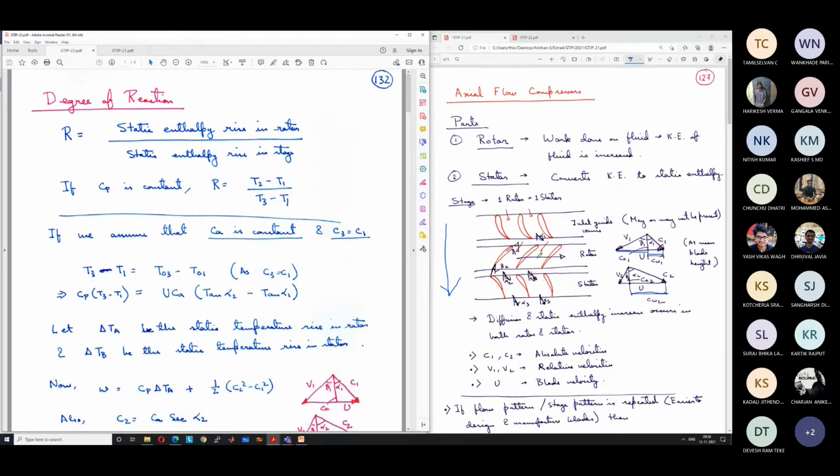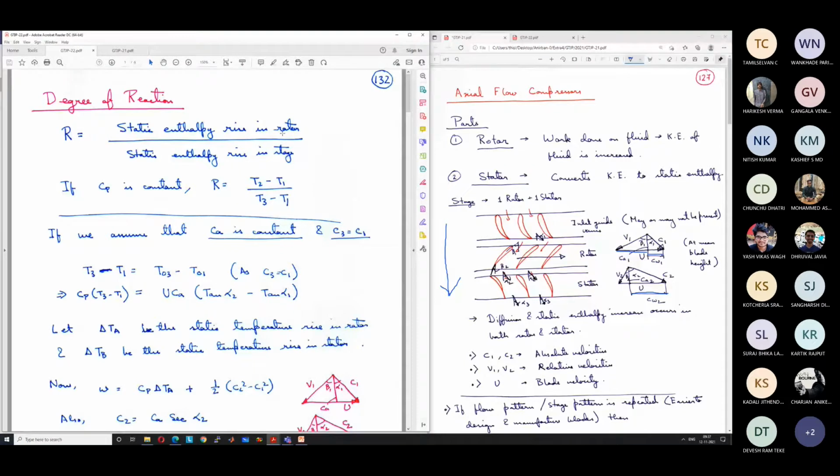Okay, so how much of that work input manifests as increase in static enthalpy in the rotor, and how much of that occurs in the stator. Okay, so we get an idea about that from this degree of reaction.